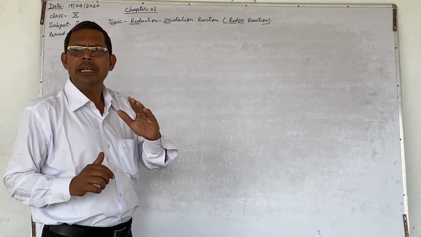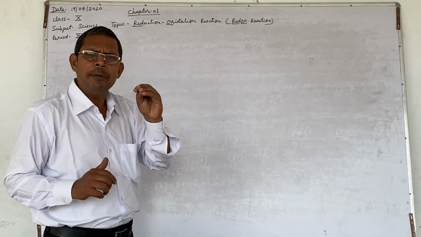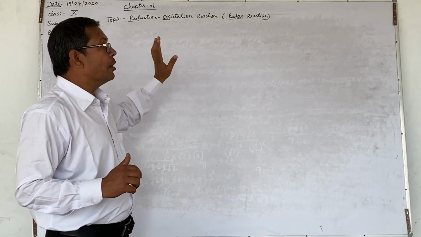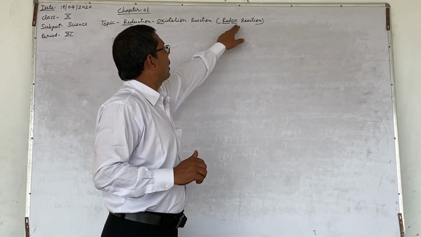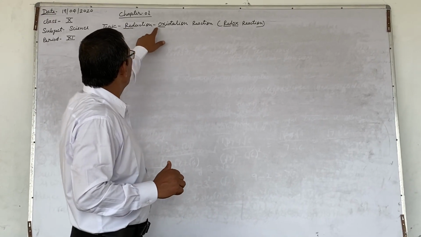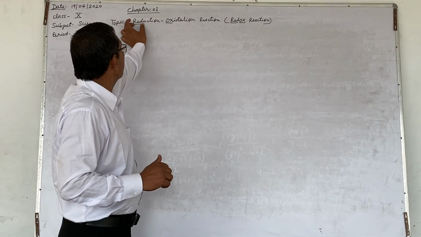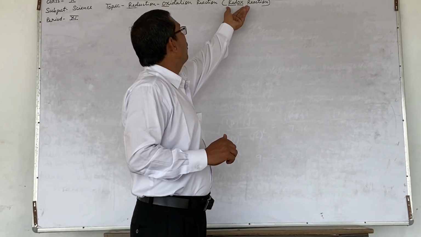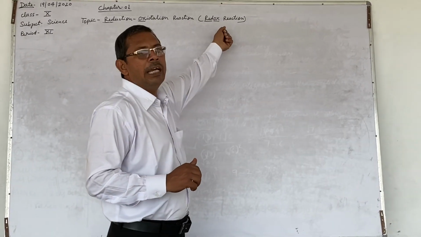Although in your book it is written as oxidation reduction reaction, I have written it here as reduction oxidation reaction, because to reduce it in this form, REDOX: the three letters RED of reduction and the first two letters OX of oxidation combine to form redox. So this reaction is also called a redox reaction.